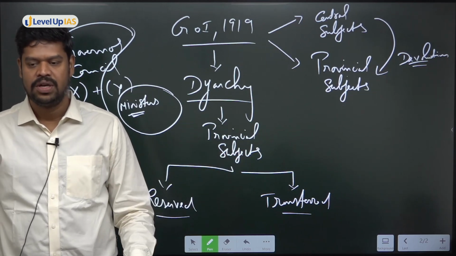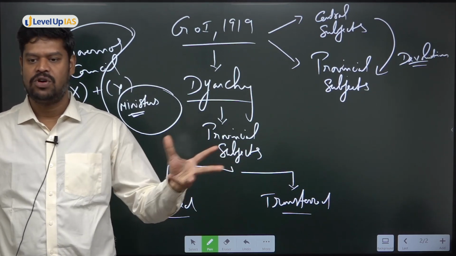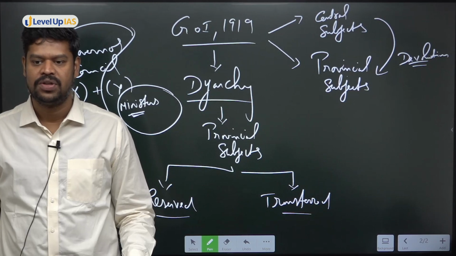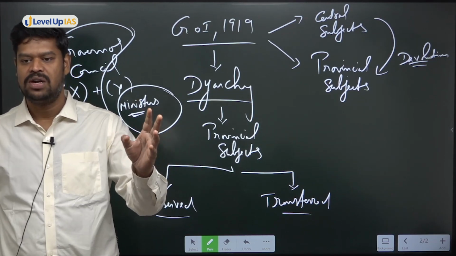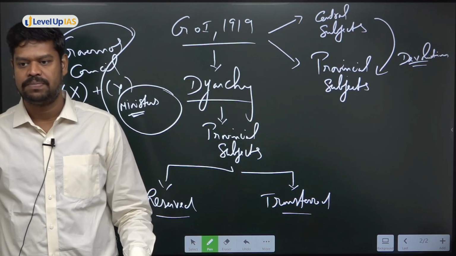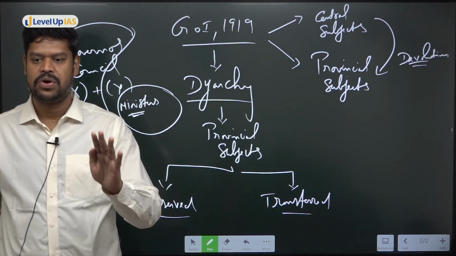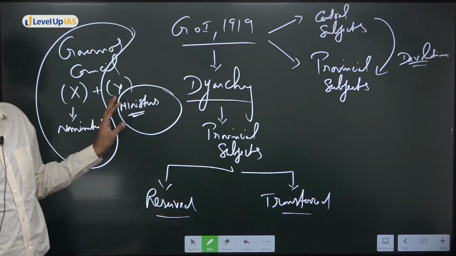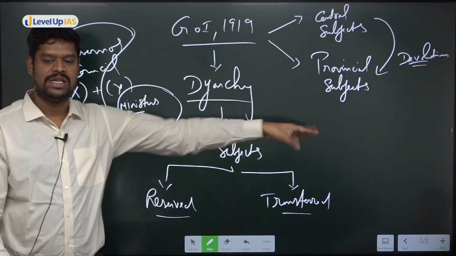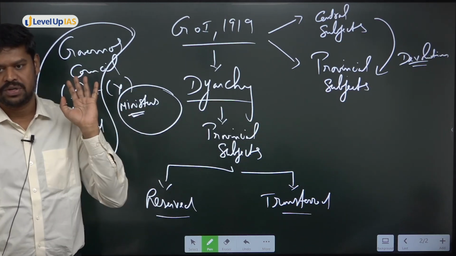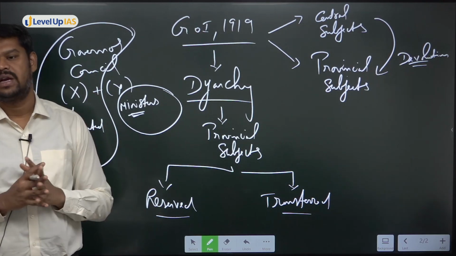Is industry important or is education important? Is law and order important or the development? Law and order. So whatever is important for the Britishers, that was part of the reserved subject. Whatever is not so important for them, that was transferred to the ministers. You take care of it. So that is how they have demarcated this particular system.